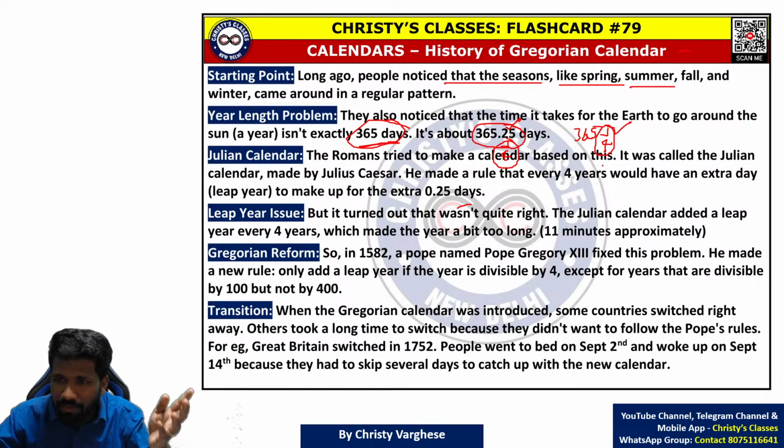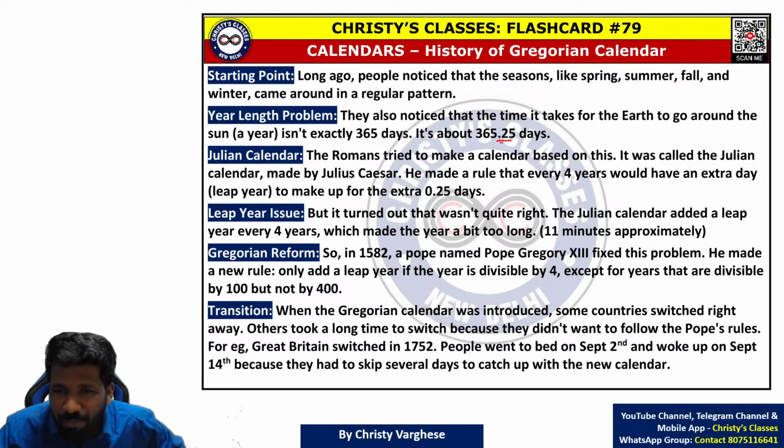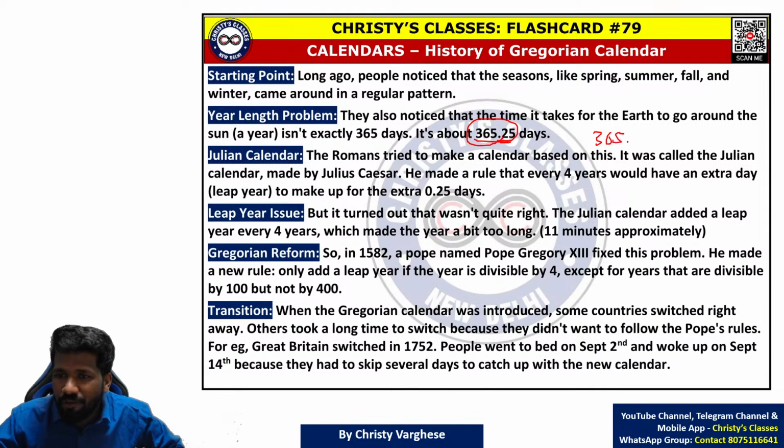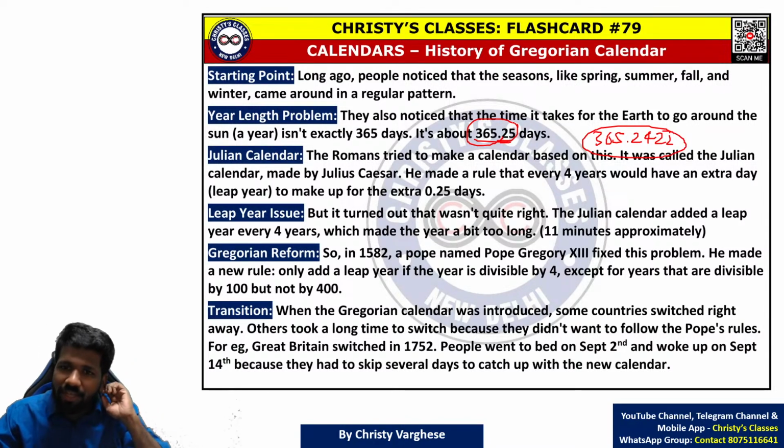Romans tried to make the calendar based on this, and Julius Caesar started it. That's why it is called the Julian calendar. He made the rule that every 4 years should have an extra day, or leap day, to make up for the 0.25 days. This was all fine if it was 0.25. But in reality, the Earth revolves around the sun not in 365.25. It is an approximation only. It is actually 365.2422, etc. This 0.2422 was approximated as 0.25.